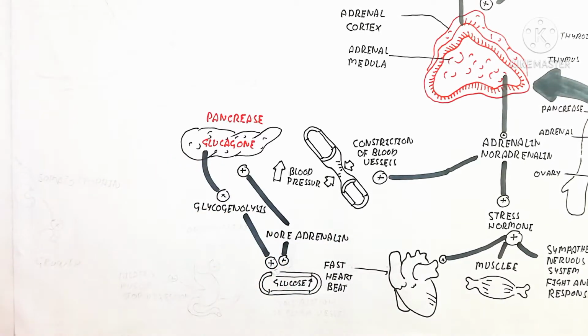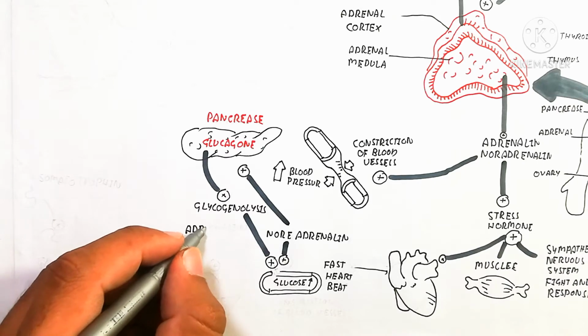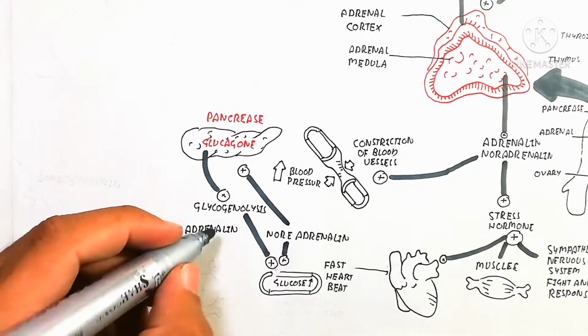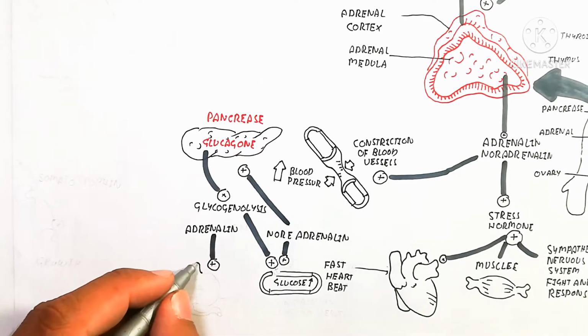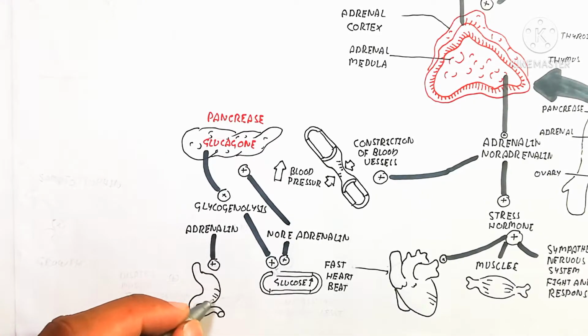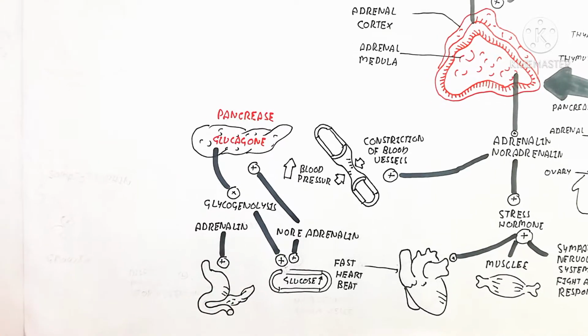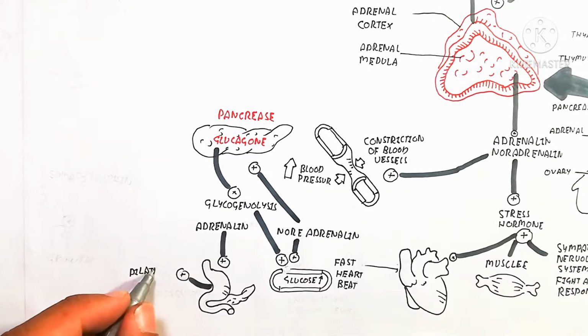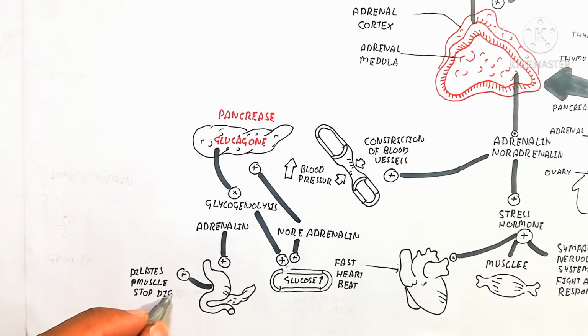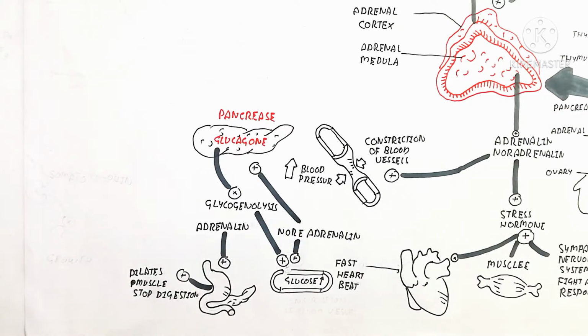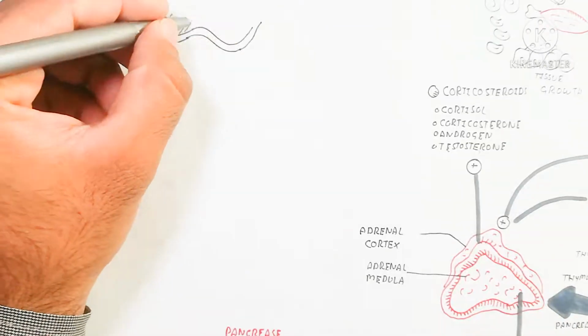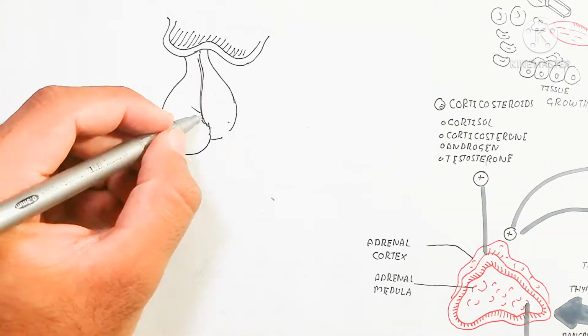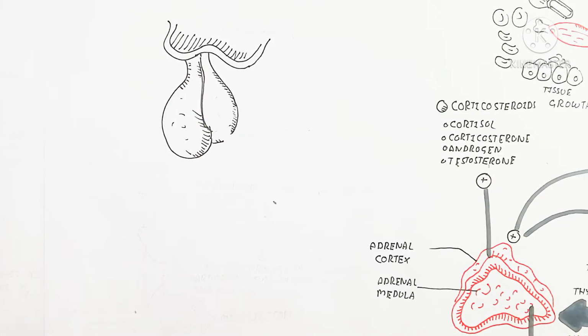So the sympathetic nervous system increases the glucose for use. So the increase of glucose is compared to the normal range of blood glucose. That is the adrenaline, which is more increased. So adrenaline, not noradrenaline, will relax the digestive system to prevent digestion. So relaxation is for the prevention of the digestive system. So the digestion stops while the noradrenaline constricts the blood vessels.